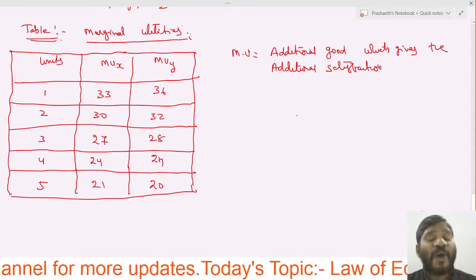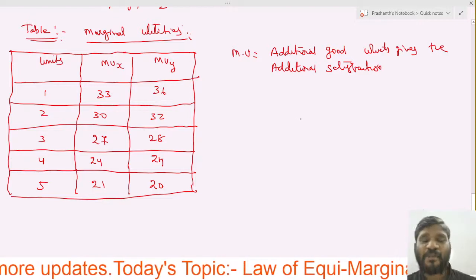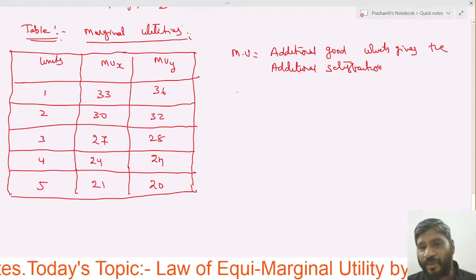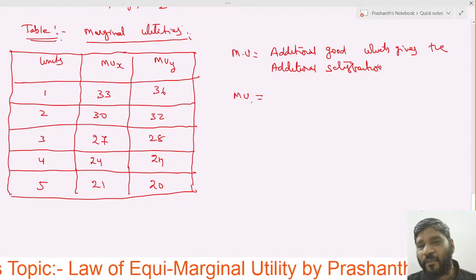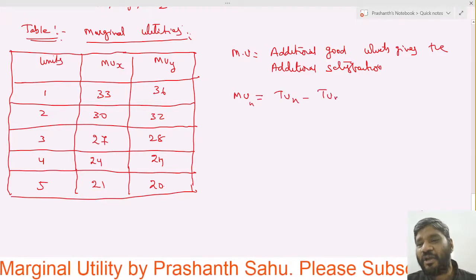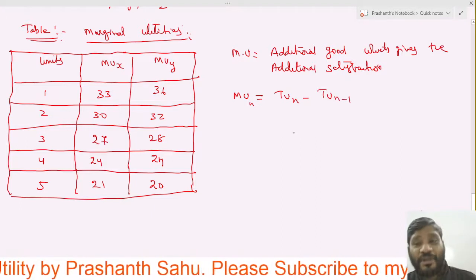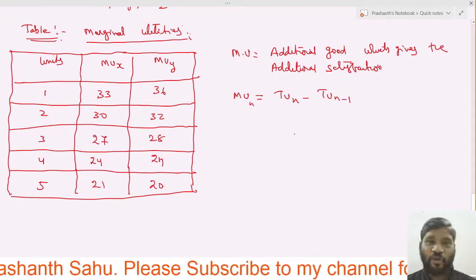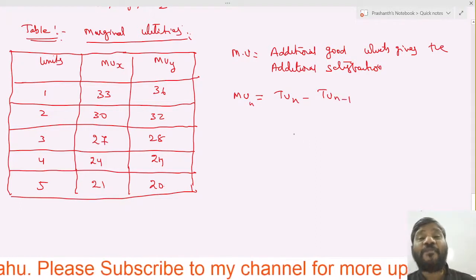How do we get this marginal utility? Actually, we have taken the marginal utility directly. Do you remember the marginal utility formula? MUn is equal to TUn minus TUn-1: total utility of n goods minus total utility of n minus 1 goods.